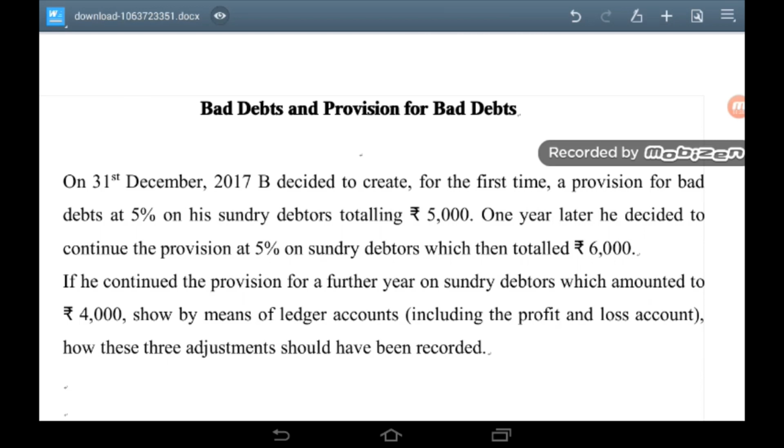He continued the provision for a further year on sundry debtors amounting to rupees 4,000. By means of ledger accounts, including the profit and loss account, how should these three adjustments have been recorded?